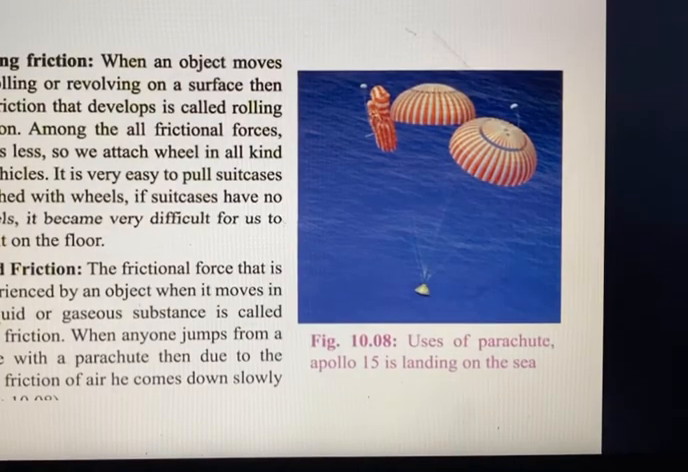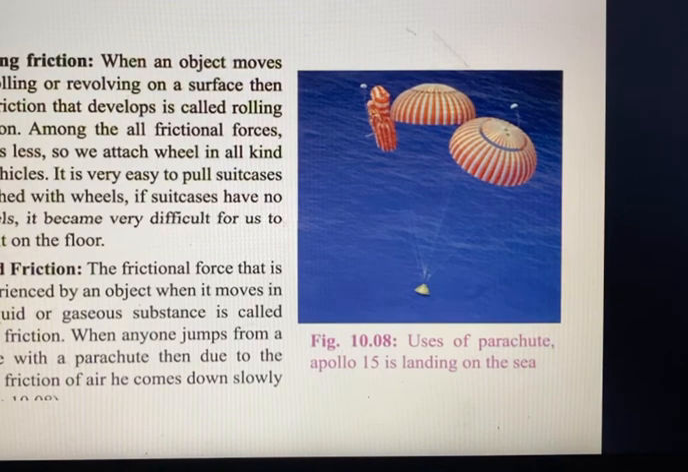So now the rolling friction. You see, the use of a parachute, Apollo 15 landing on the sea. Okay, so this is an example of fluid friction. The frictional force that is experienced by an object when it moves in a liquid or gaseous substance is called fluid friction. When anyone jumps from a plane with a parachute, due to the fluid friction of air, he comes down slowly.